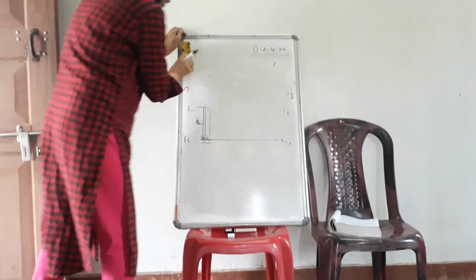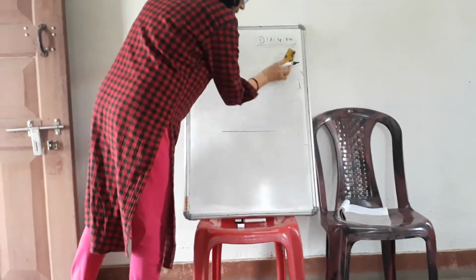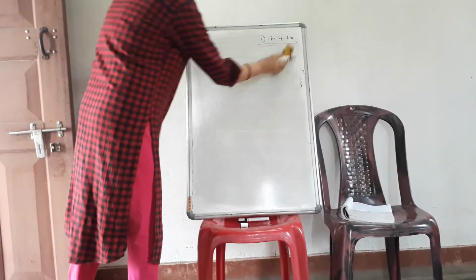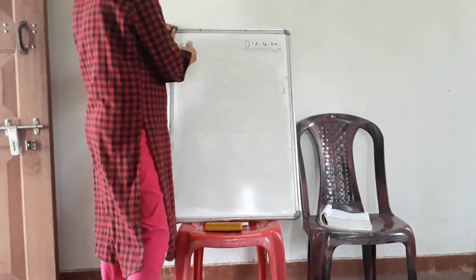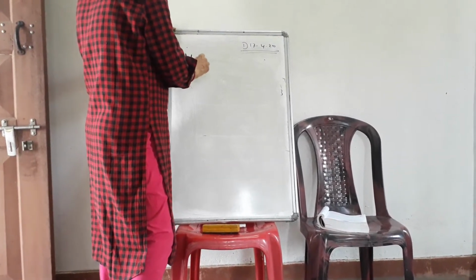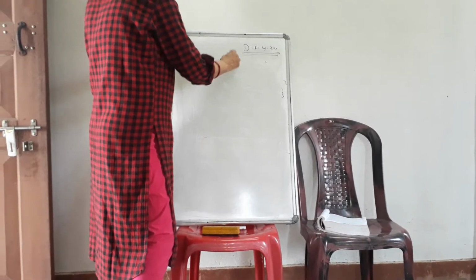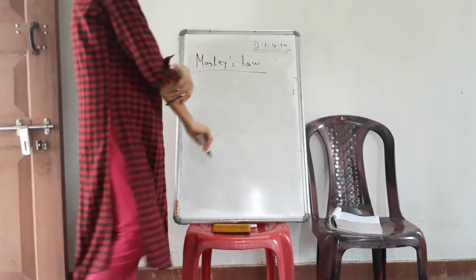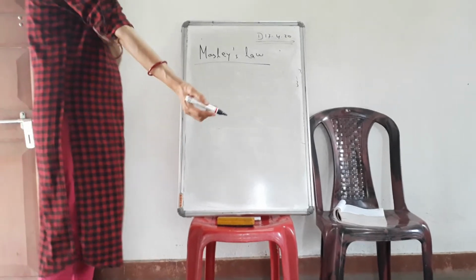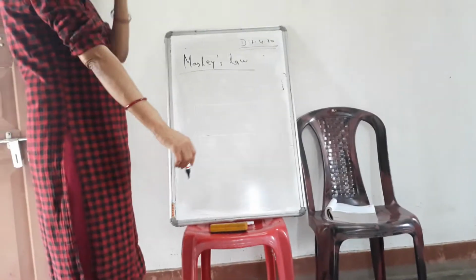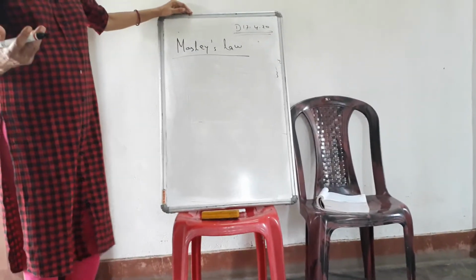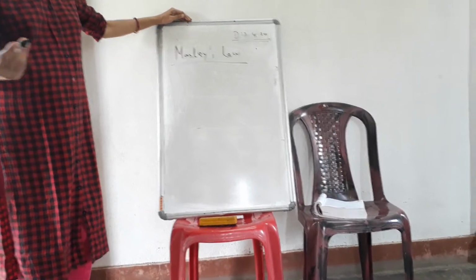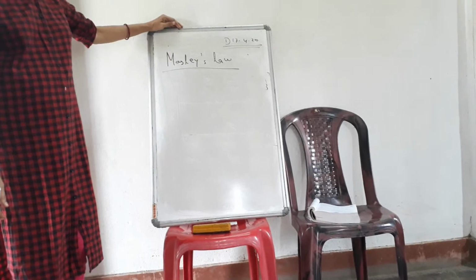After knowing about characteristic X-rays, there is a formula related to this, known as Moseley's law. So what is Moseley's law? The scientist Moseley studied the relation between the frequency of the characteristic X-ray that is emitted and the atomic number.